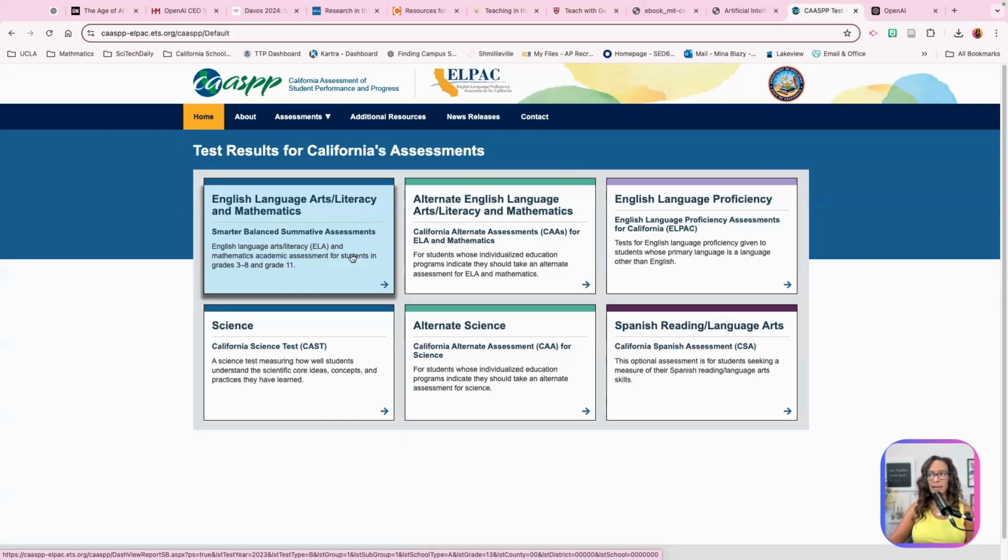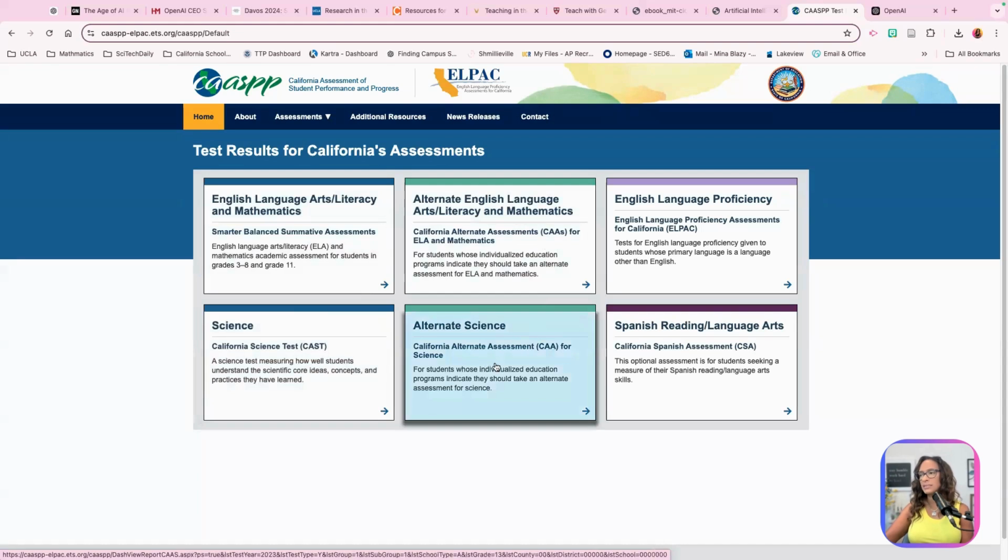So ELA and Math. We have the alternative one, the California Alternate Assessments in ELA and Math. And this one is for students who typically couldn't access this. And then we have the California Science Test. This one is not Smarter. So kids will get different questions. So if they're near another student, it won't be in the same order, but they're just similar questions. They might even get a totally different test. I could be wrong about that. Correct me in the chat if you know.